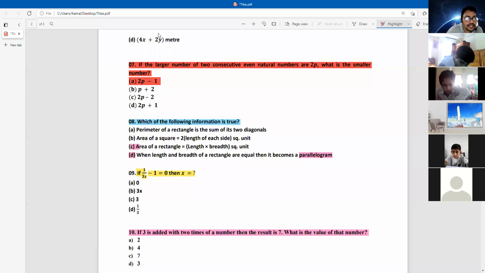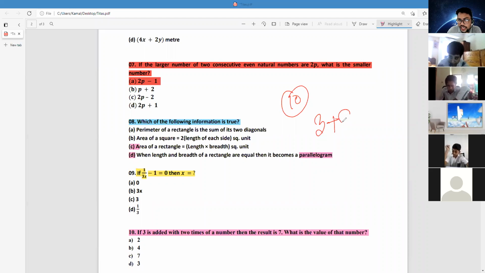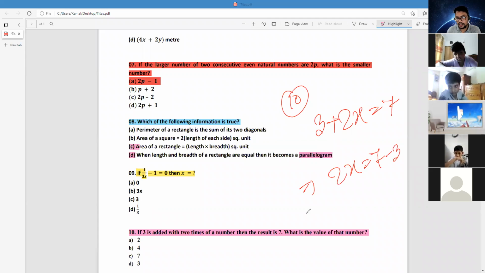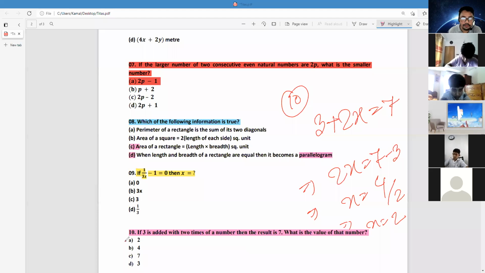Number 10: if 3 is added with 2 times of a number, the result will be 7. So twice x equals 7 minus 3. 7 minus 3 equals 4. So x equals 4 divided by 2, which means 2. So is the correct answer? Yes, sir. Number A.